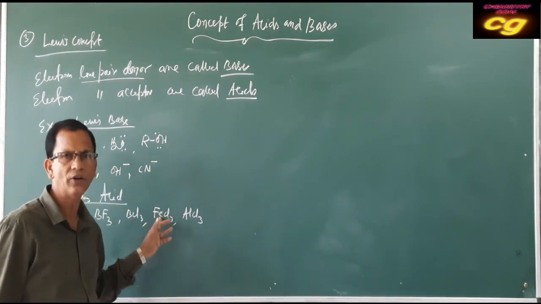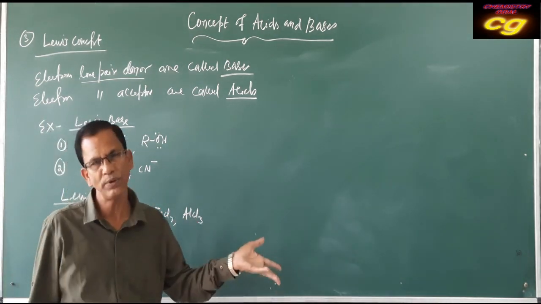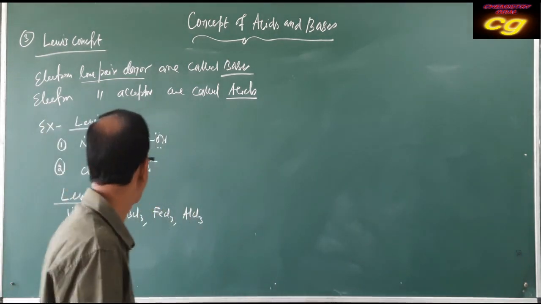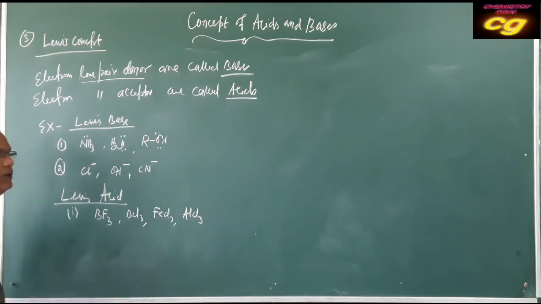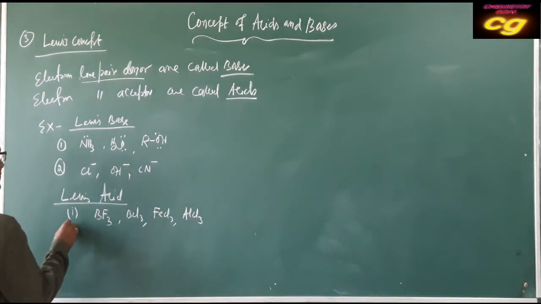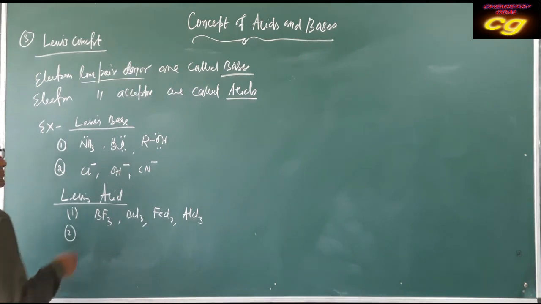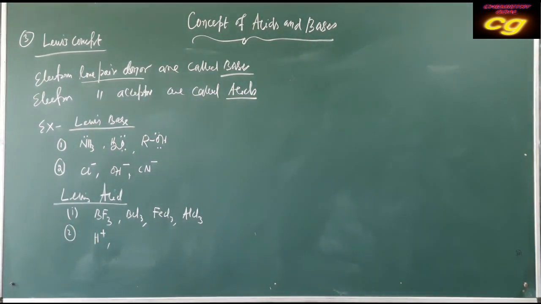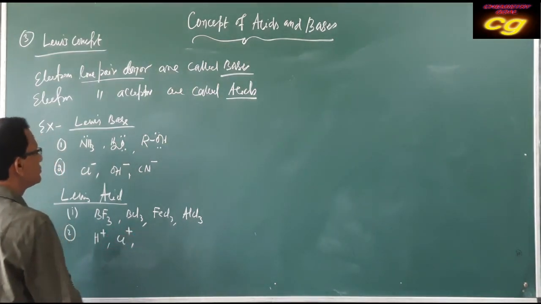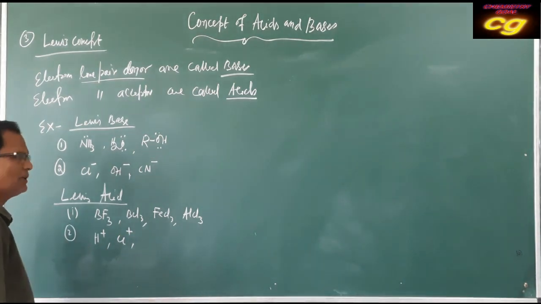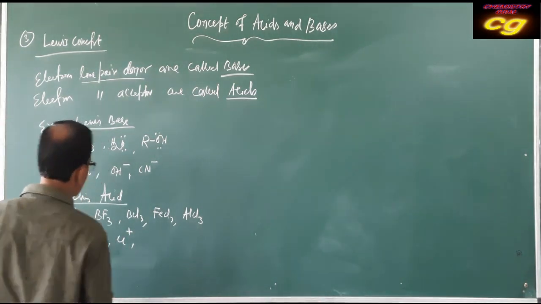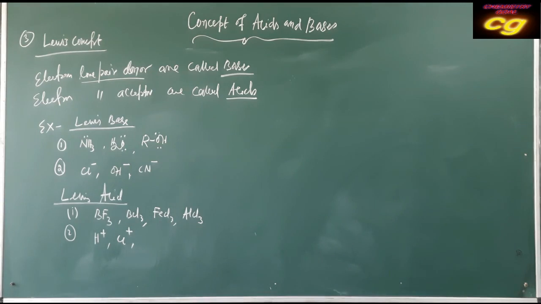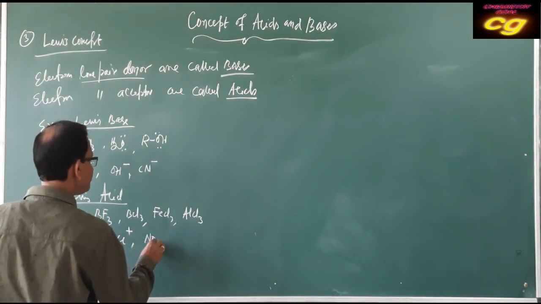Similarly in iron, d is vacant; in aluminium, both p and d are vacant. So that's why these are called Lewis acids. The other type has a positive charge. H plus is an electron pair acceptor, and Cl plus, any plus charge can accept. H plus, Cl plus, NO2 plus.